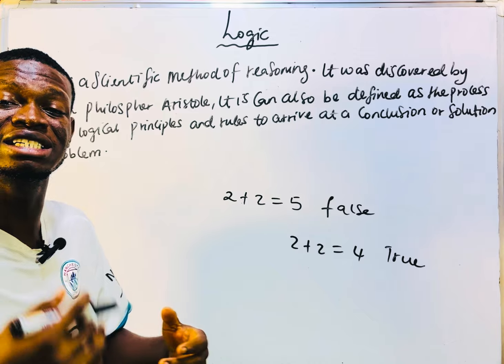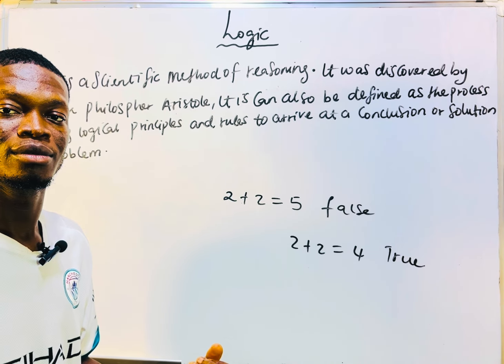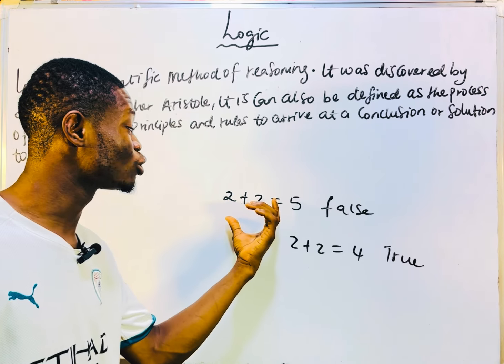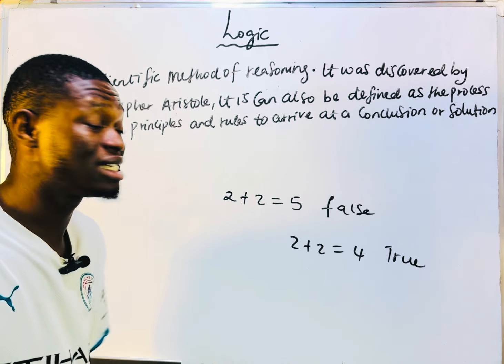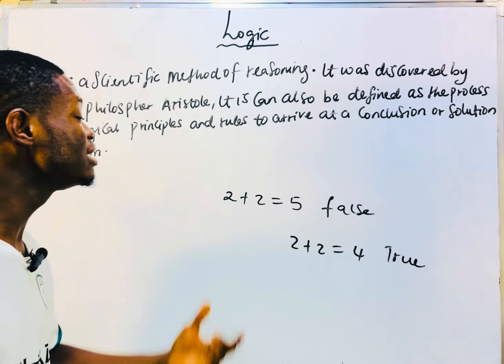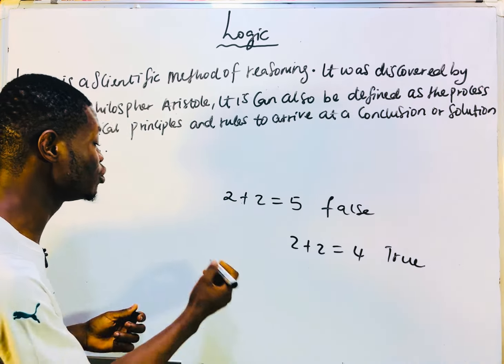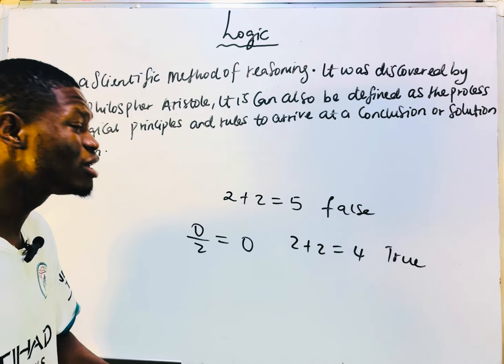You see that logic is reasoning. If this person can convince us that 2 plus 2 is 5, that means we start to doubt. All these things are hypotheses, experiments, logical reasoning. Or somebody can come and tell us that 0 divided by 2 is 0. He will give us patterns.